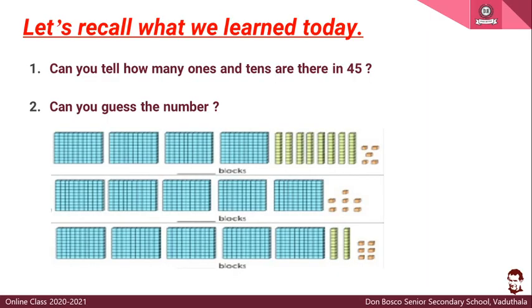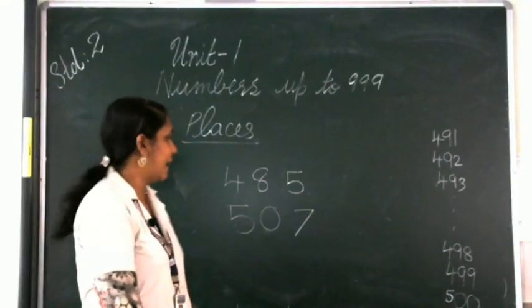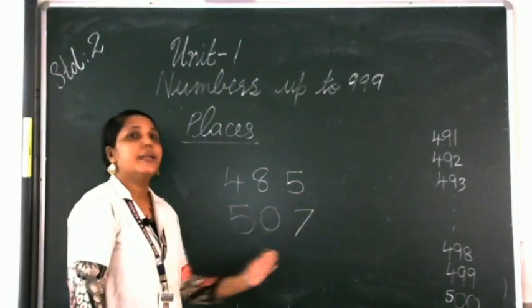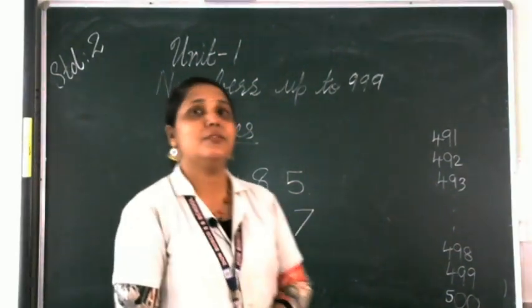Okay, how many ones are there? Count it. 1, 2, 3, 4, 5, 6 and 7. So, we are having 7 ones. 5, 0, 7. We are having 500s, 0 tens and 7 because the 10 strip is missing. It is not there. Okay. So, we will add it as 0.